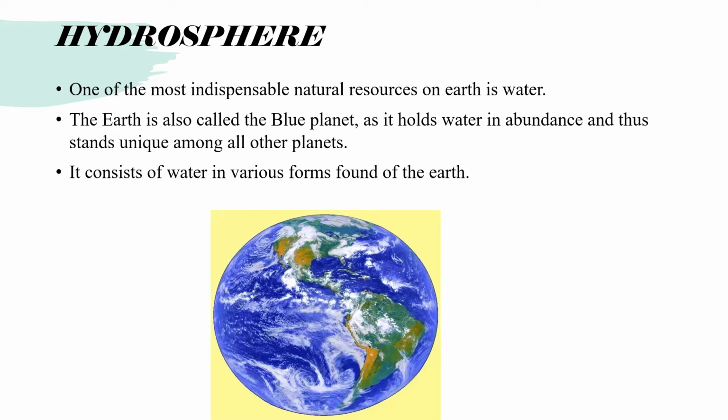One of the important natural resources on Earth is water. Water is present on the Earth. Because of that, it is also called the blue planet, because the maximum area is covered by water and a small percentage is covered by land. So the water present on the earth is found in various forms.